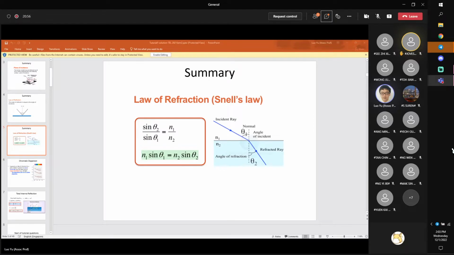Then the second phenomenon, the last concept we have to learn, is total internal reflection. Normally when light is incident upon an interface, we have both reflection and refraction.